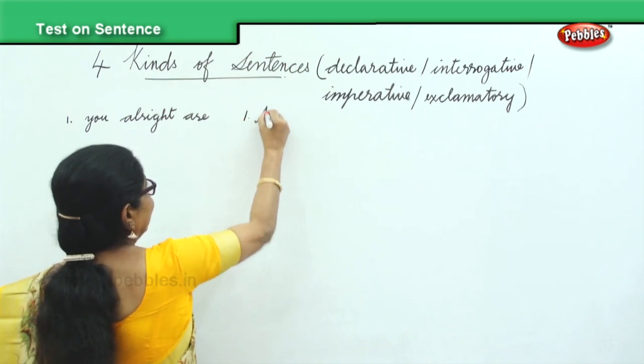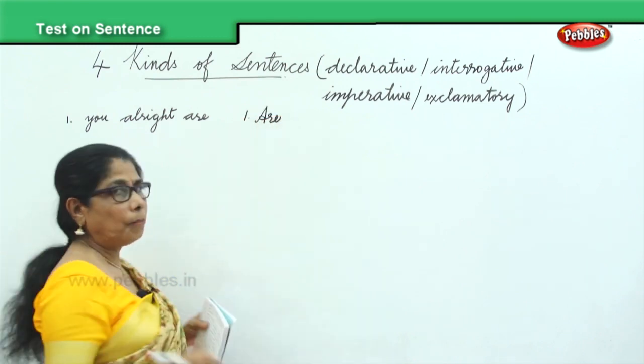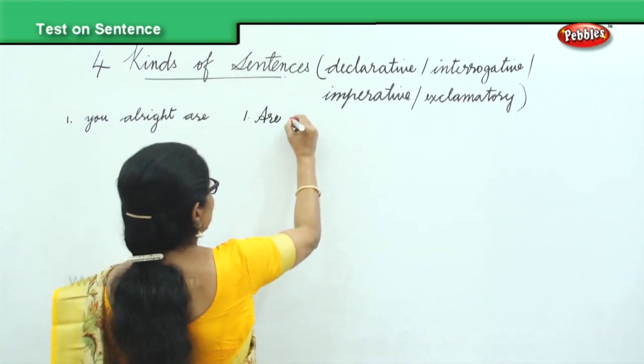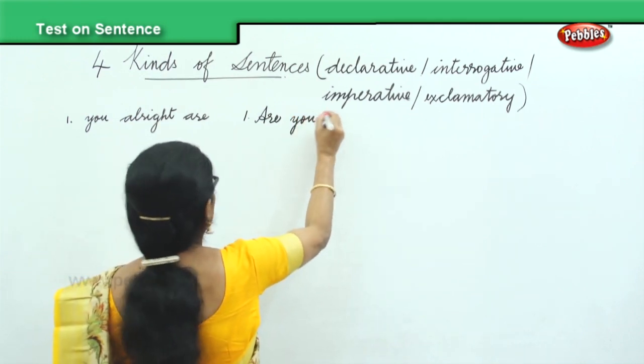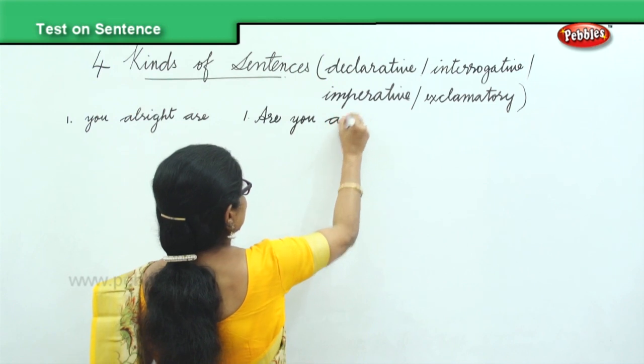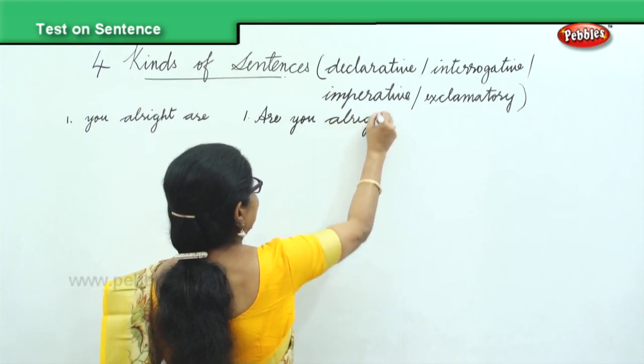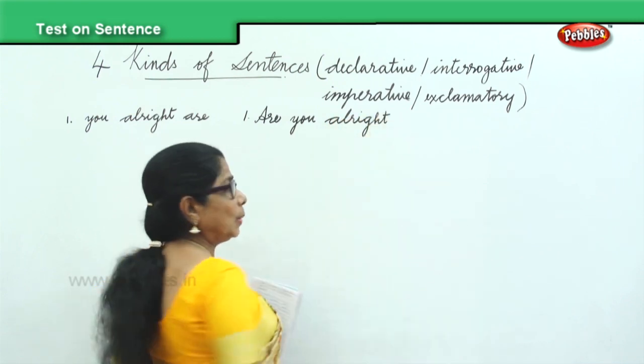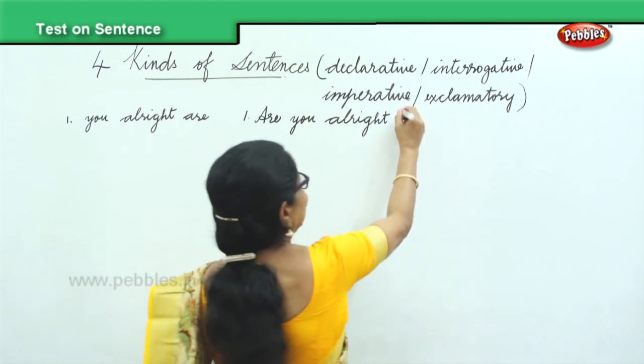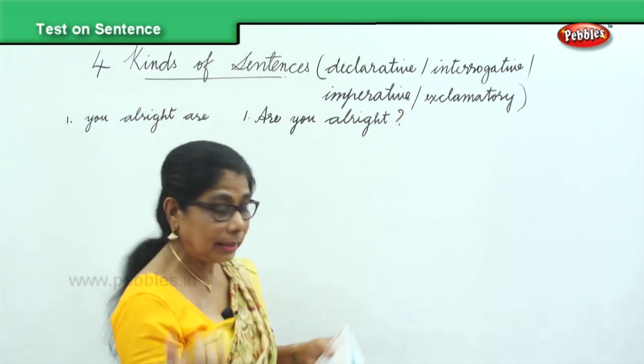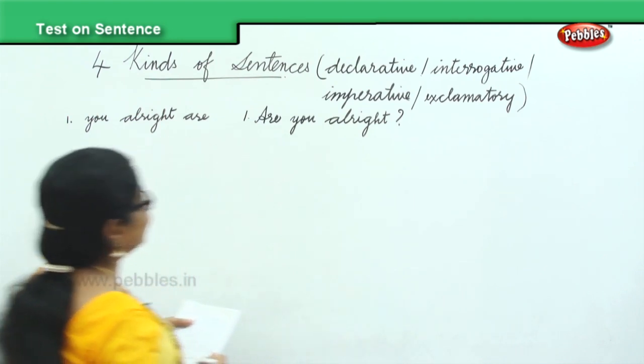First one, a capital. Are you all right? It ends with a question mark. Are you all right? Yes. So what kind of sentence is that?